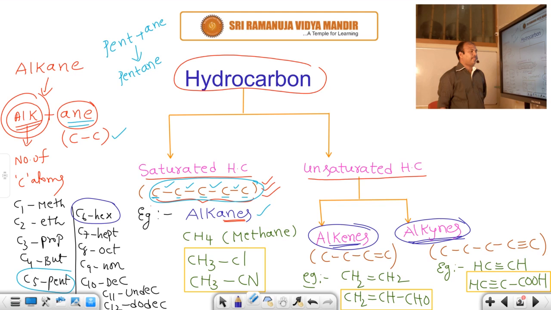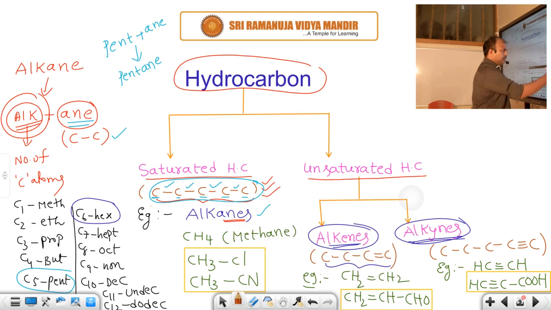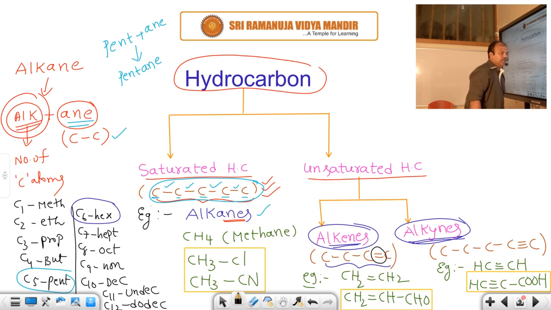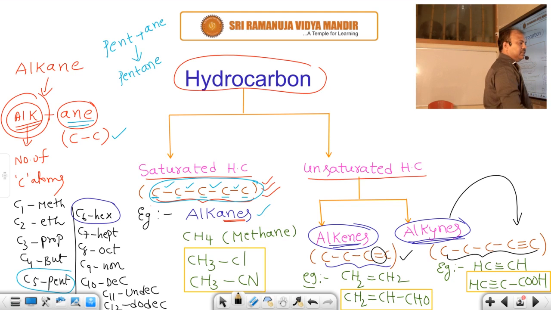Okay, here are 4 carbons. Between the carbons, what is present here? A double bond is present. Am I correct or not? Whenever a double bond is there, this is called alkene. Here alkynes: a carbon chain will be there, and in this carbon chain at least one triple bond is present between them. That is called alkynes. So these are the alkanes, saturated hydrocarbons.